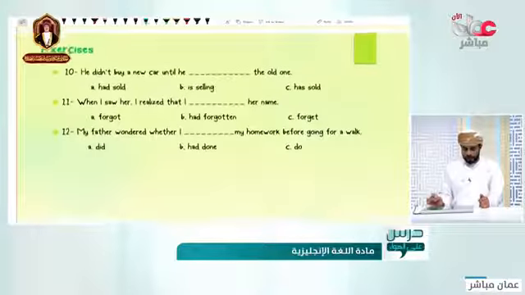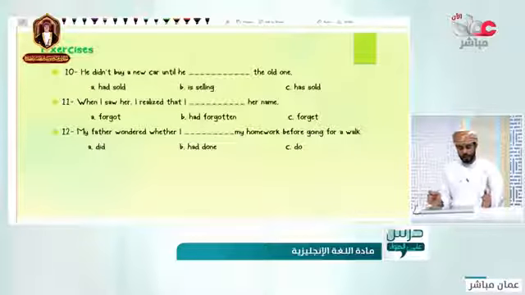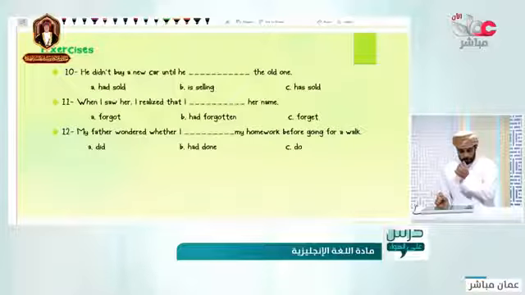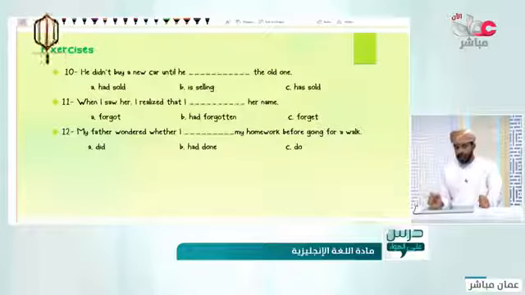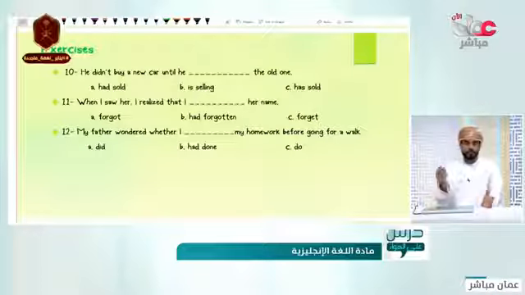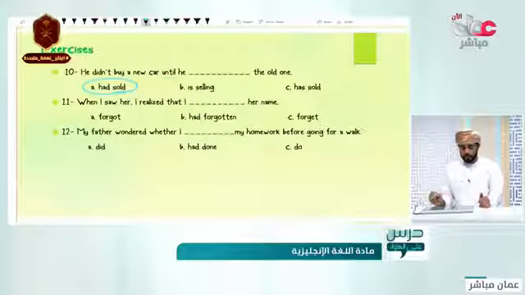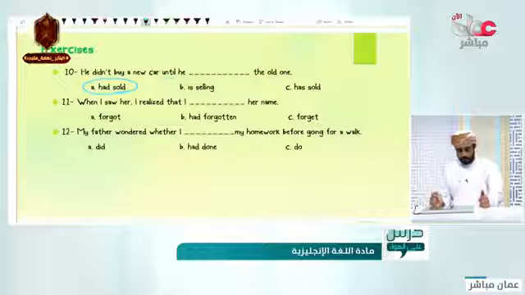Another exercise. It says, he didn't buy a new car until he, the old one, he had sold, he is selling, he has sold. Of course, had sold. Why is that? The word until could help you there, and there are two things happening in the past. He sold the car first, then he bought a new one. Nice? Yes, good.